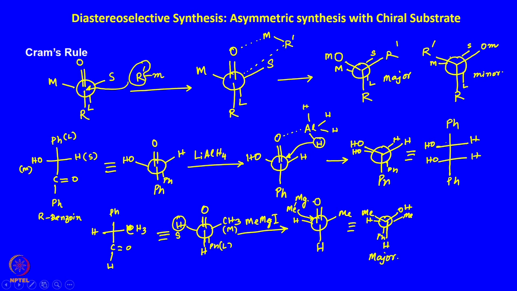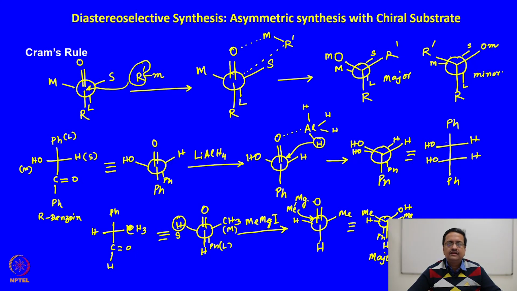So, using Cram's rule, one can easily identify which product will be the major product in case of the reaction to a carbonyl double bond, and you can identify which diastereomer will be formed. So, from here we will continue in the next class.